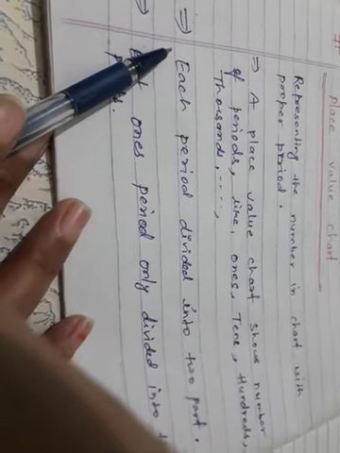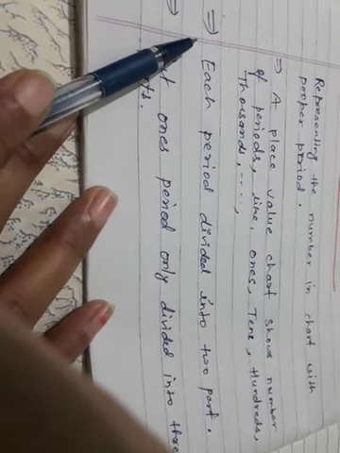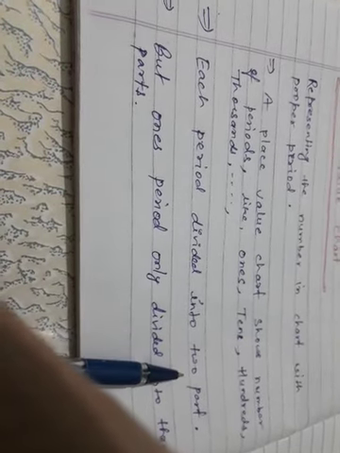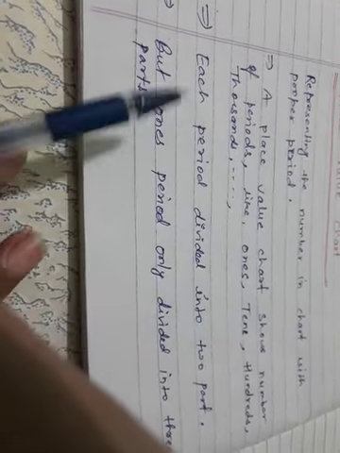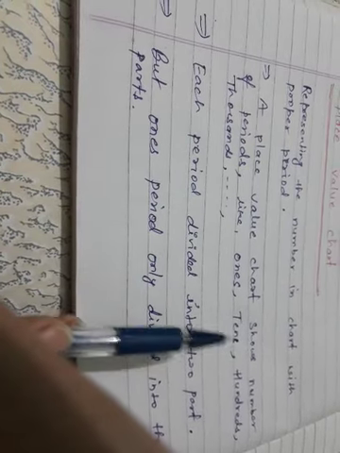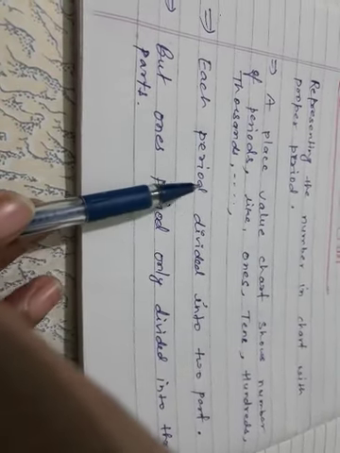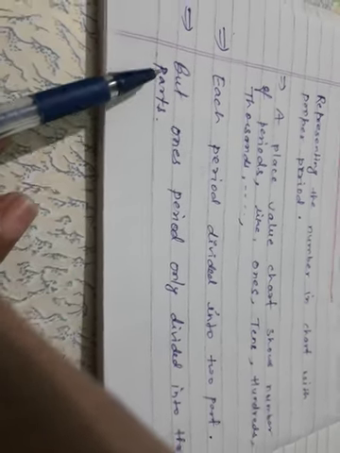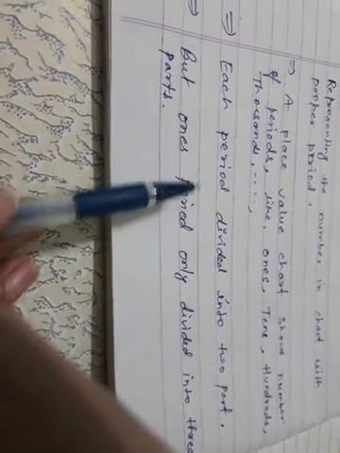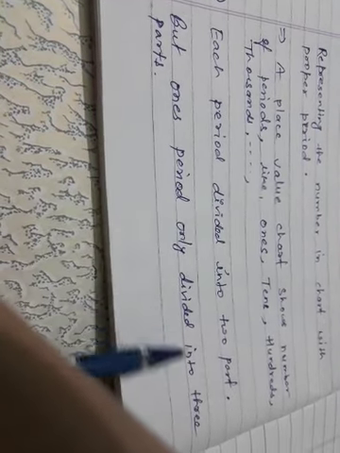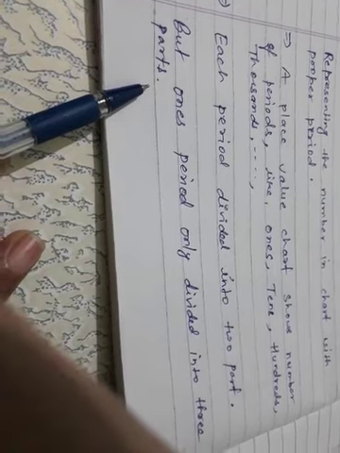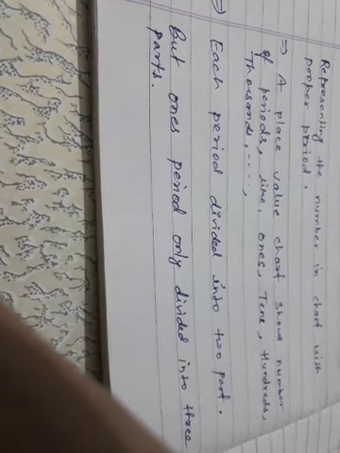Next point: each period is divided into two parts. That means the thousand, lakh and crore periods are each divided into two parts. But the ones period is divided into three parts. Only the ones period will be divided into three parts. How? We will check.